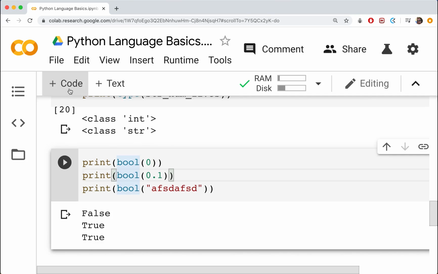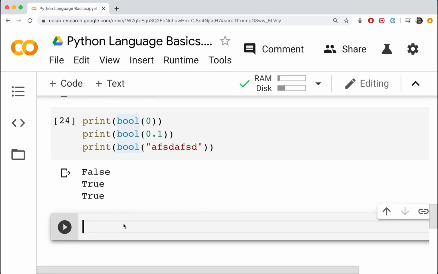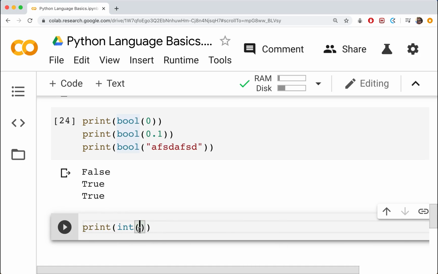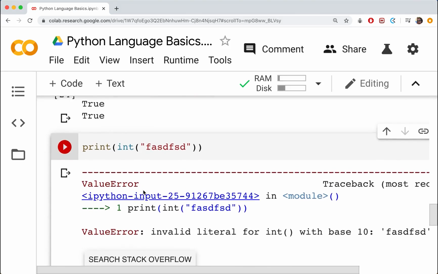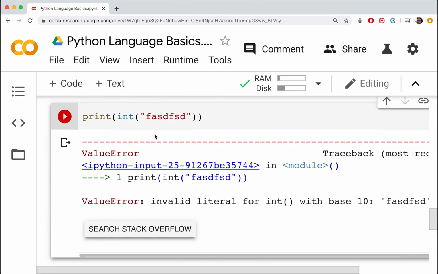So what about converting stuff to integers? Some conversions are allowed. Actually, most conversions are not allowed. Let's take some random string and convert it to an int. Let's see what happens there. This is not even giving me some unexpected value. This is actually crashing my whole program.